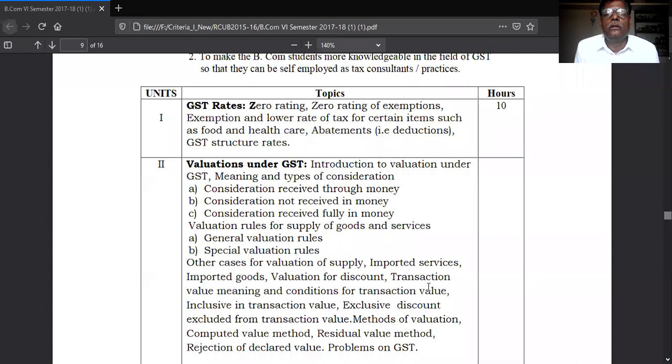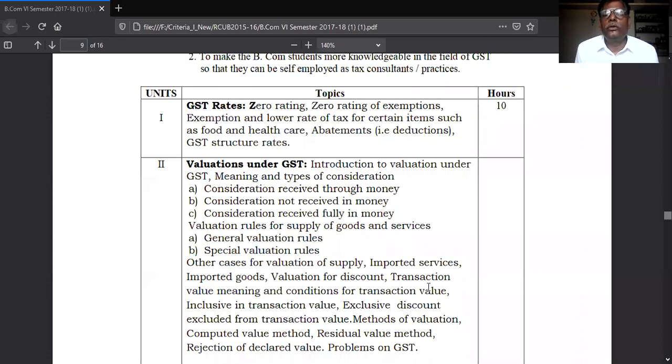Okay. The income tax is related to the income of the individual, and goods and service tax is related to tax on the goods and services. Okay. So, in the levying of the tax, the rate of tax is zero. The rate of tax is zero means there is no tax on some goods.